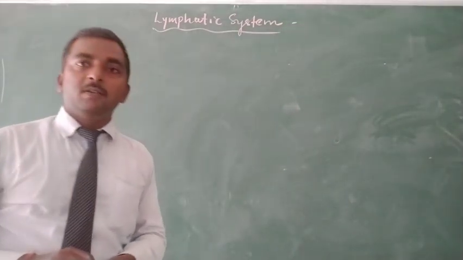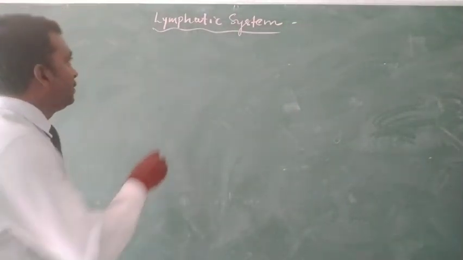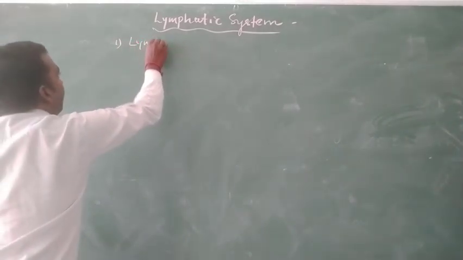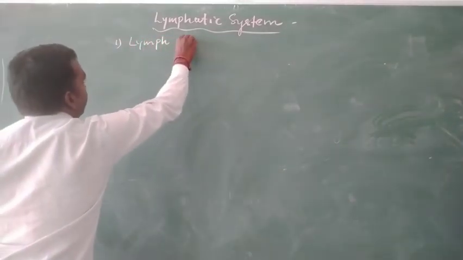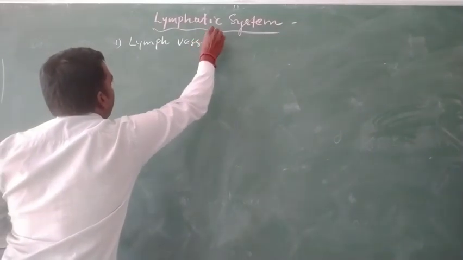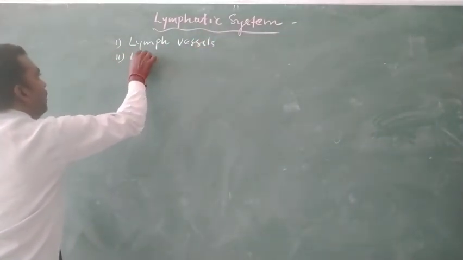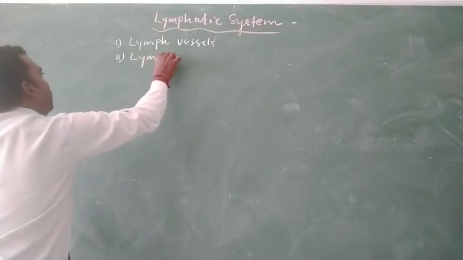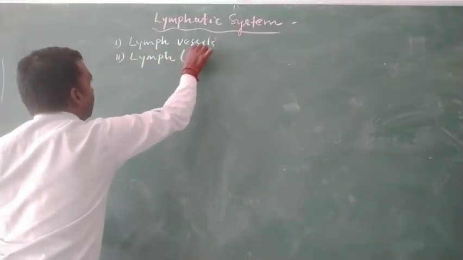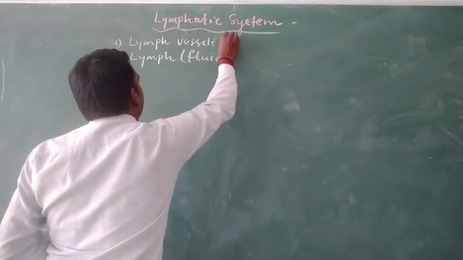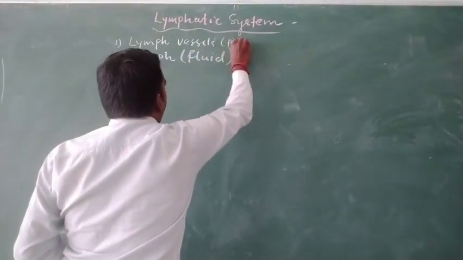And the lymphatic system consists of two components. The first component is lymph vessel, while the second component is lymph. So lymph is the fluid, while lymph vessels are the pathway.